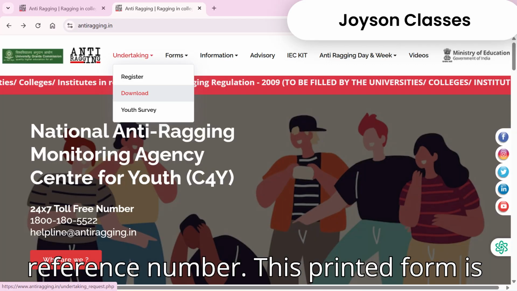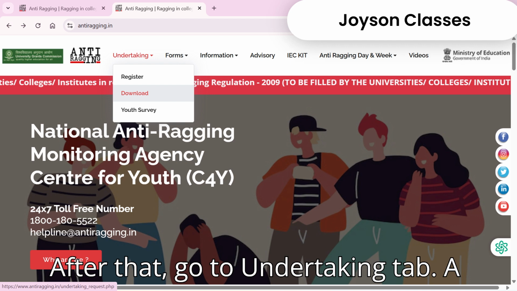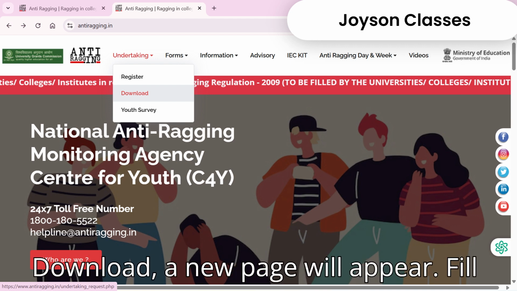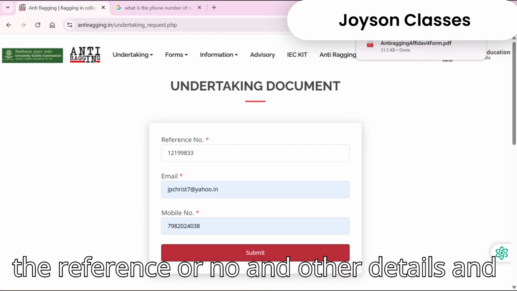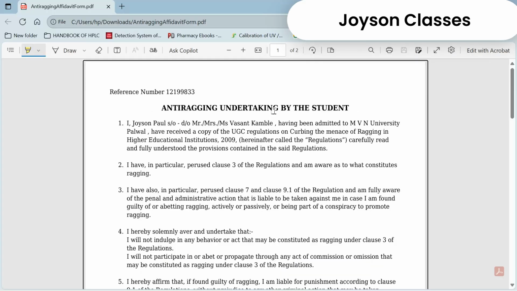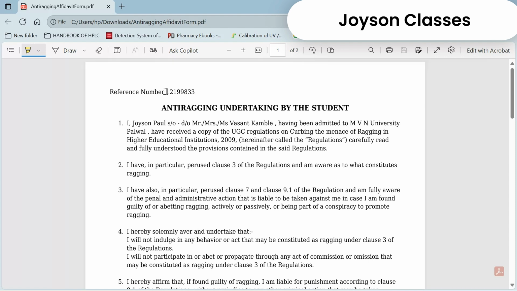This printed form is not yet complete. After that, go to the Undertaking tab. A dialog box will appear. Click on Download. A new page will appear. Fill in the reference number and other details, and click on Submit. Then download the form. Both you and your parent or guardian must sign it.